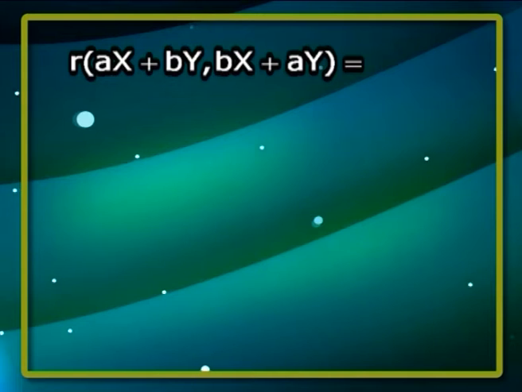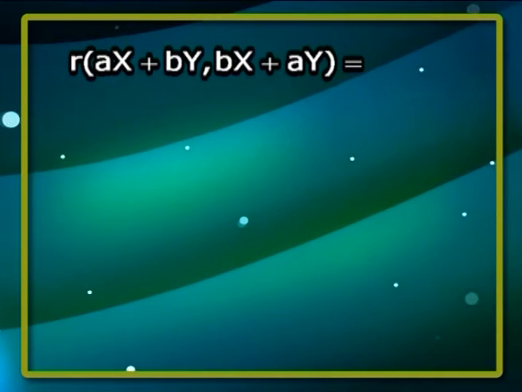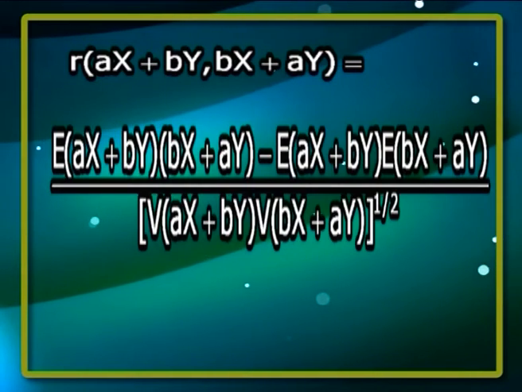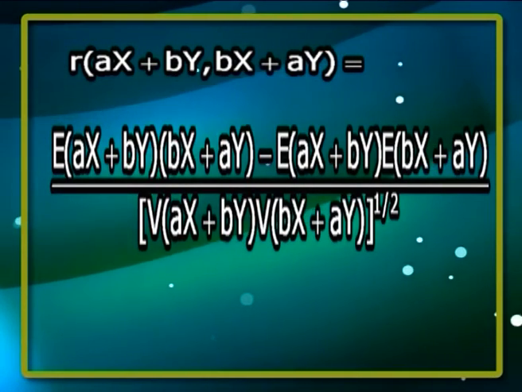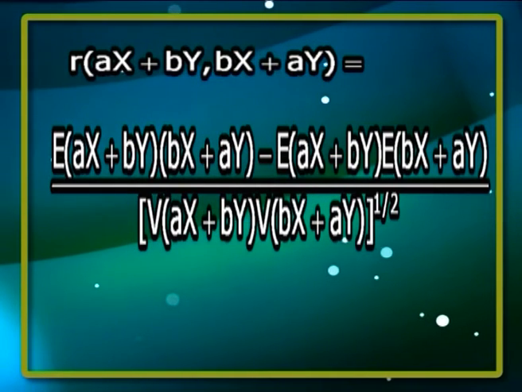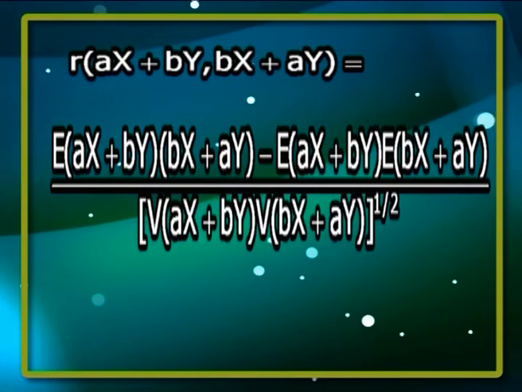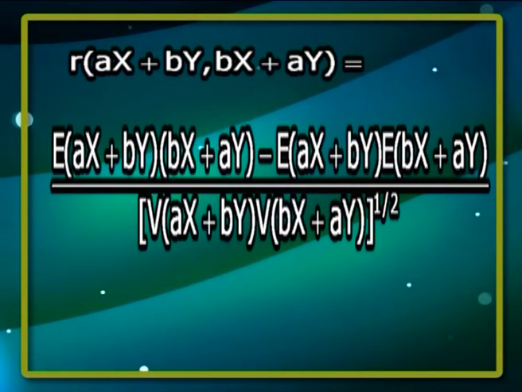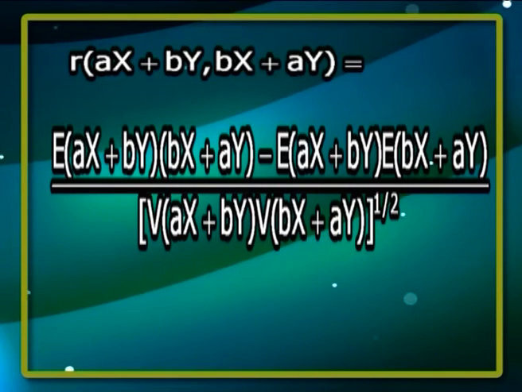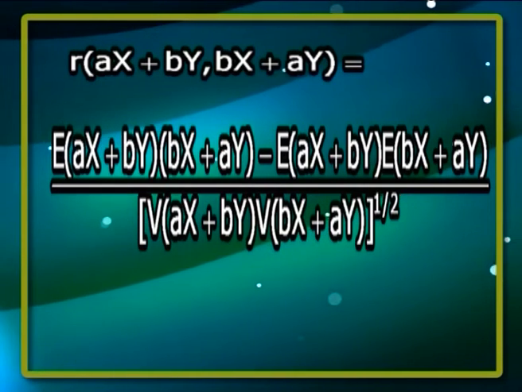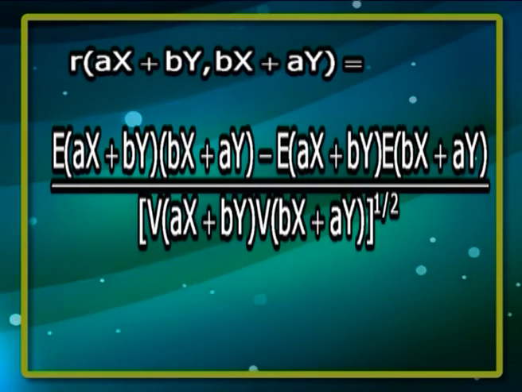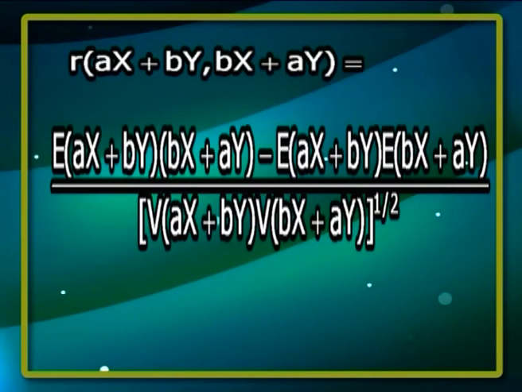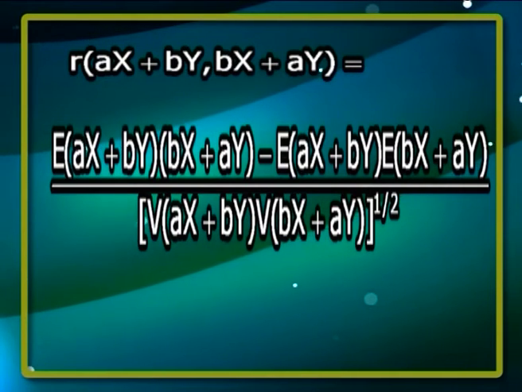Also, we can write r of (a x plus b y, b x plus a y) is equal to expectation of (a x plus b y) into (b x plus a y) minus expectation of (a x plus b y) into expectation of (b x plus a y), whole divided by variance of (a x plus b y) into variance of (b x plus a y), the whole power half.